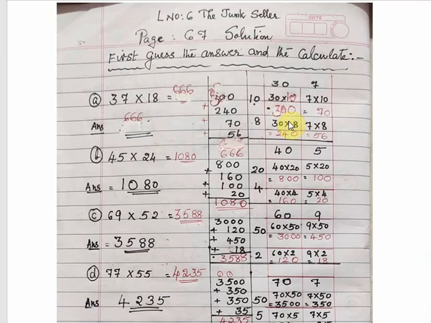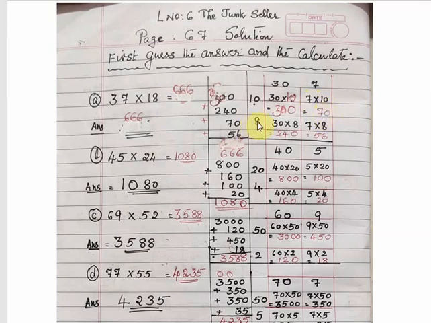So first listen now. 37 multiplied by 18: we will write 30 and 7, as you can see on the screen. 18 we will write as 10 and 8. In the first line we will multiply with 10, and in the second part we will multiply both the numbers with 8. So 30 multiplied by 10, the answer is 300, and the same way 7 multiplied by 10 equals 70.